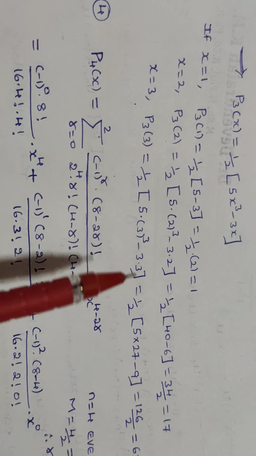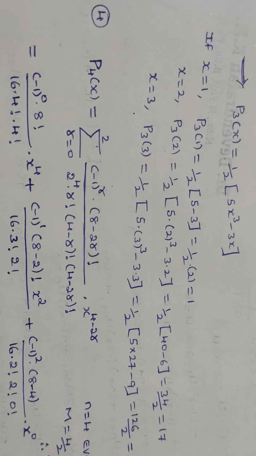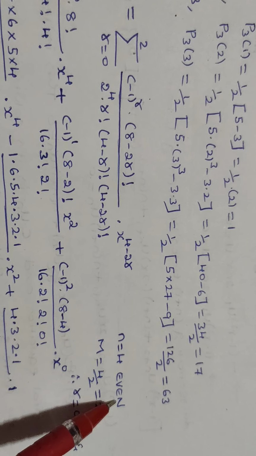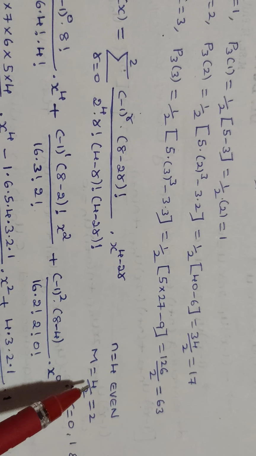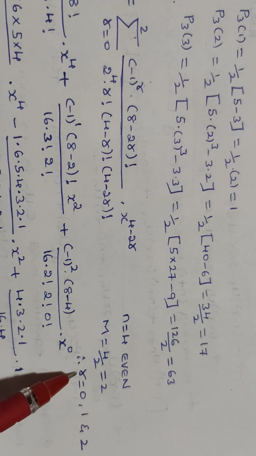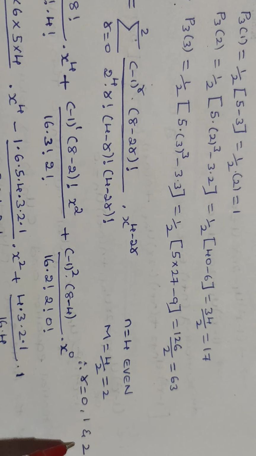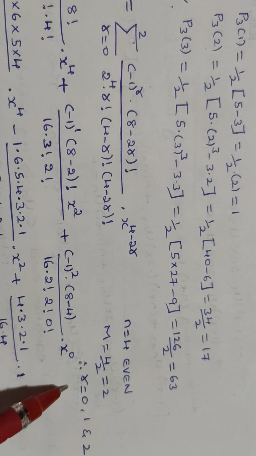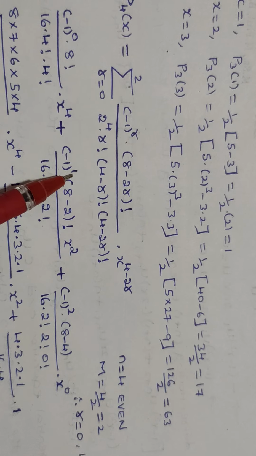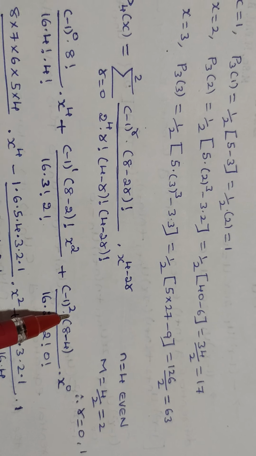As I discussed here, n value will be 4, which is even. So therefore capital M value will be 4 divided by 2, which is equal to 2. Therefore r value will be 0, 1 and 2. In this case we observe three terms when r is equal to 0, r is 1 and r is 2.